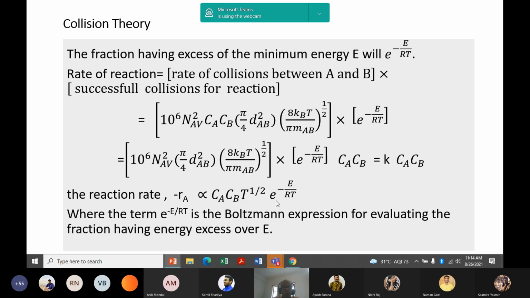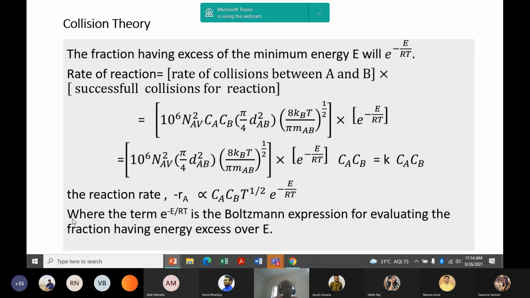And if you compare with Arrhenius law, you will find this T to the power half was not there, this term. Or we can consider this power of temperature is 0. Then this will be 1 and it will be converted to Arrhenius law.